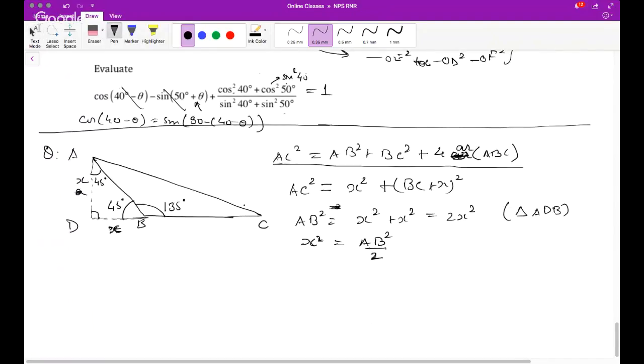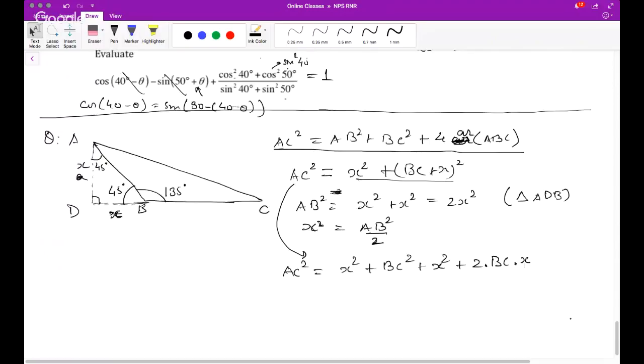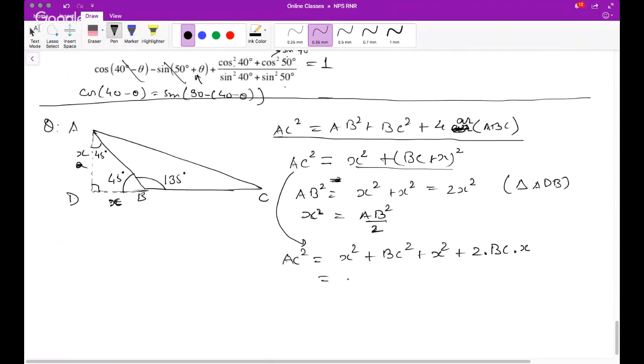Okay. So hence from this equation, what can I say? AC square is equal to X square plus BC square plus X square plus 2 times BC times X. Now this is nothing but twice X square plus BC square plus 2 times BC into X. Now it is twice X square.